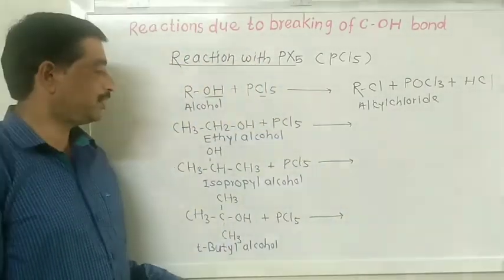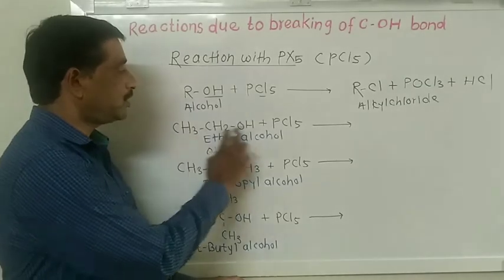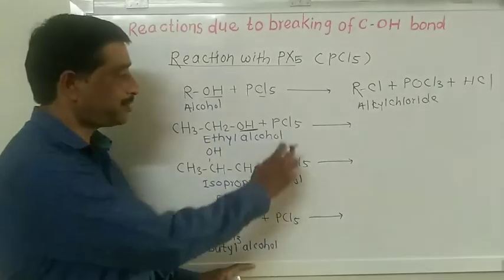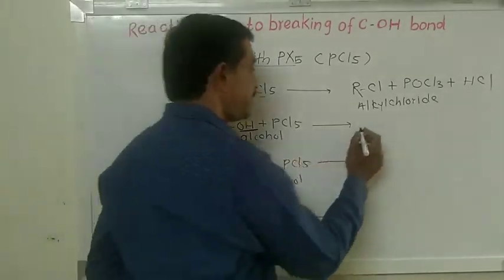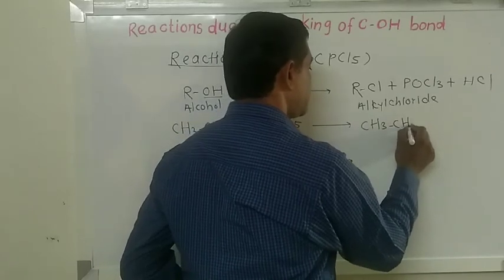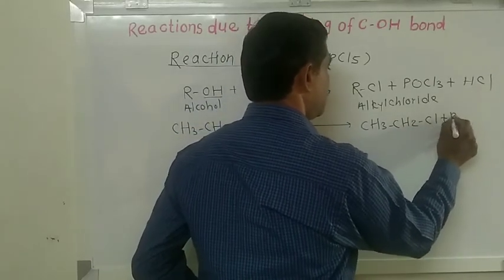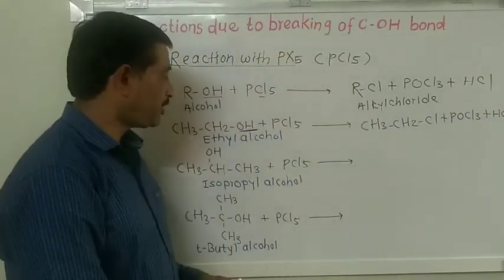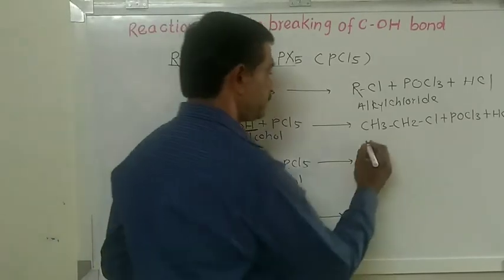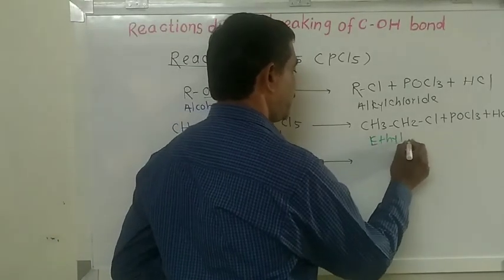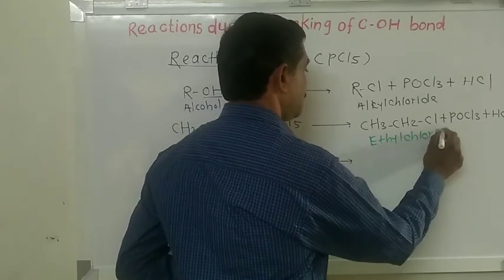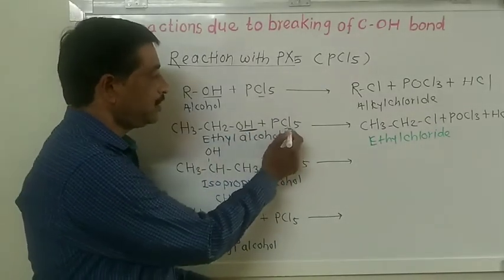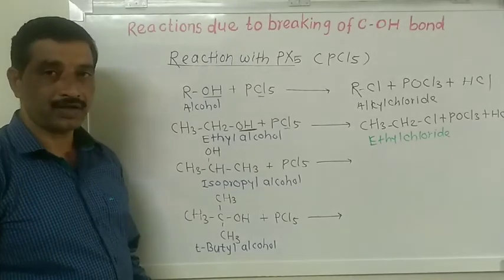Consider the example of ethyl alcohol. When ethyl alcohol is reacted with phosphorus pentachloride, the OH group of ethyl alcohol is replaced by the chlorine atom and we get the product CH3CH2Cl plus POCl3 plus HCl. The name of the compound is ethyl chloride. So in this reaction, the OH group is replaced by the chlorine atom from phosphorus pentachloride.